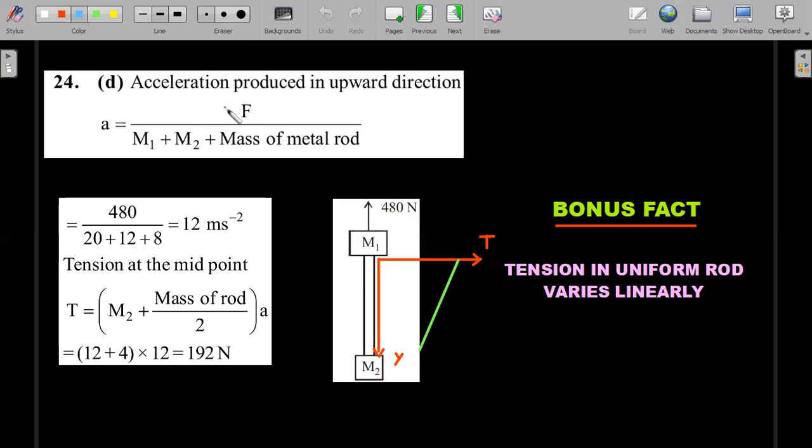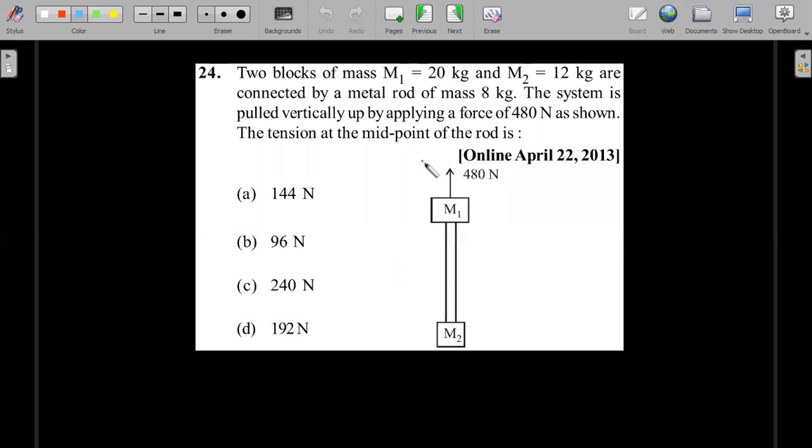First of all, get it, upward force total divided by the total mass of everything that is there. Okay, and the value of that upward force he has taken, and then he's trying to calculate the acceleration and tension at the midpoint. You are supposed to take it up in the question.